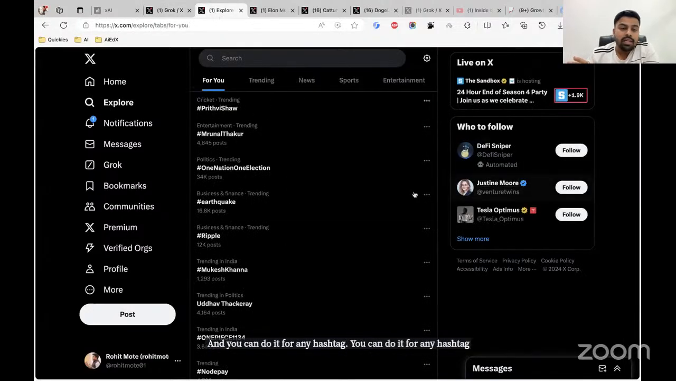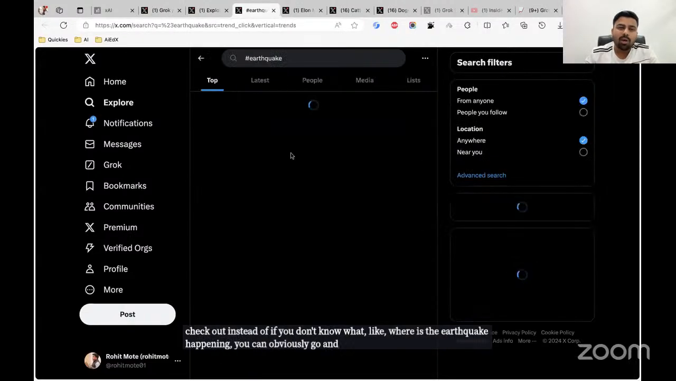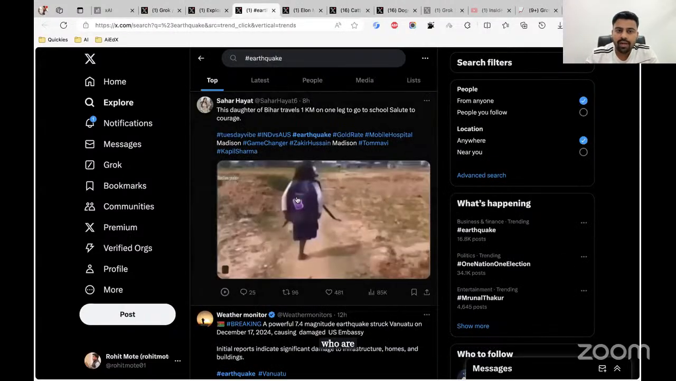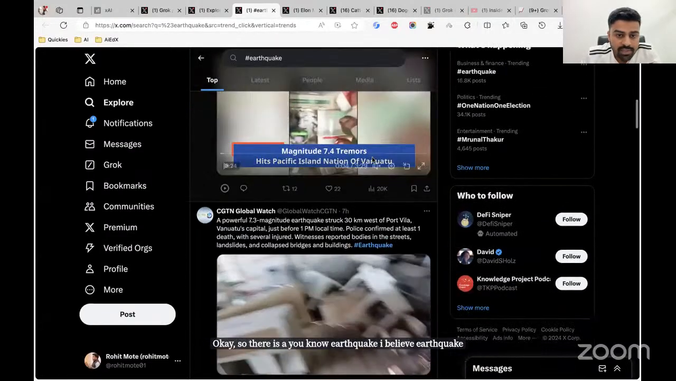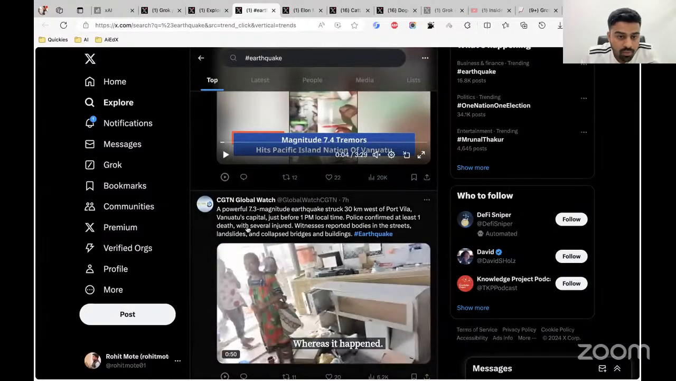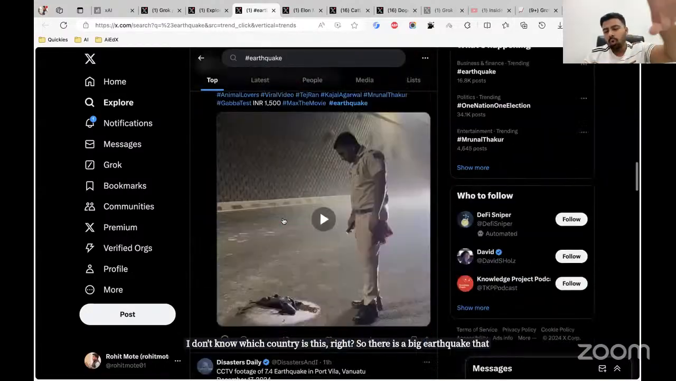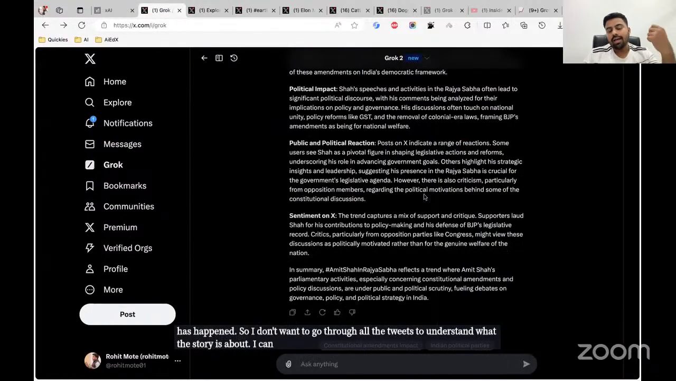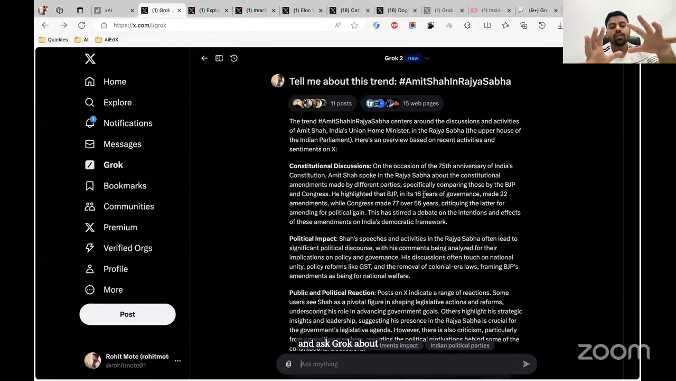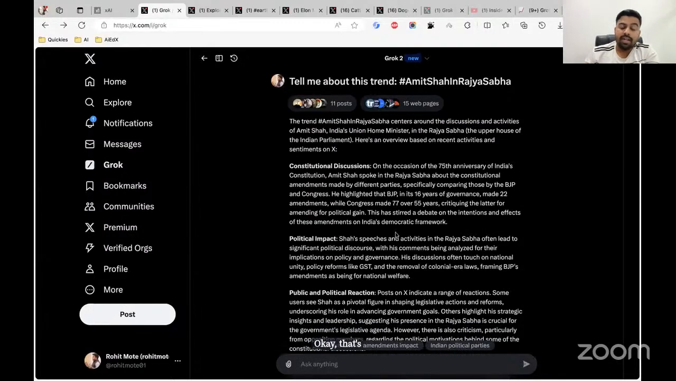If you don't know, for instance, where the earthquake is happening, you can obviously click on that and check out all the tweets using that hashtag. So there is an earthquake, I believe. Where has it happened? Vanuatu's capital. I don't know which country this is. So there is a big earthquake that has happened. I don't want to go through all these tweets to understand what the story is about. I can simply go to Grok and ask Grok about that. Like, this is the hashtag, I want to know what's happening in the world about this hashtag. That's the first use case. In fact, I use this sometimes because I want to understand what's happening behind the hashtag.